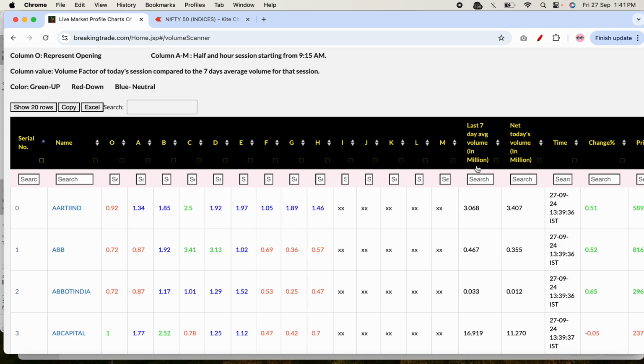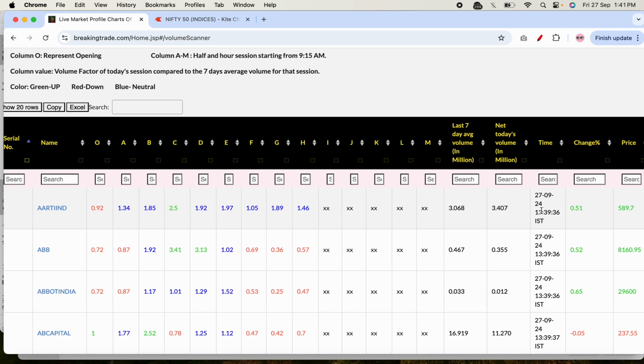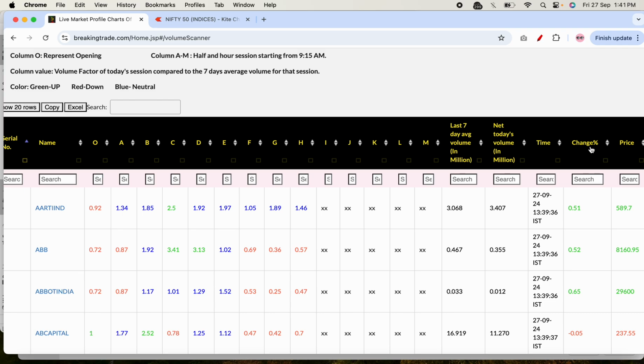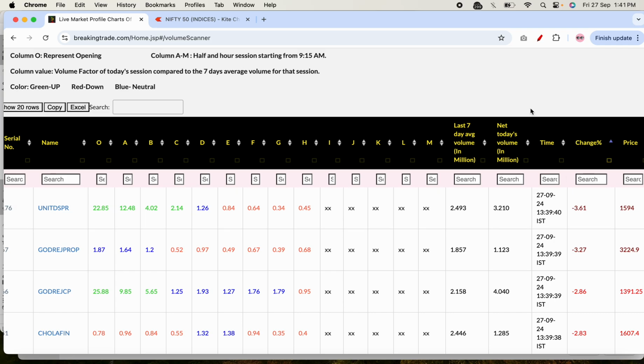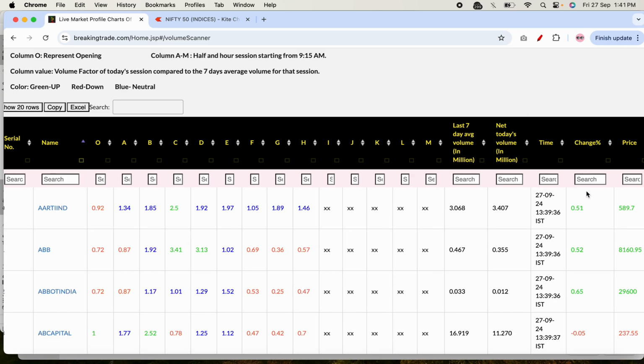This quantity is in millions. For last 7-day average volume it is 3 million, and today it's around 3.4 million, about the same. This is the time when the scanner was last scanned. And this is the change percent, how much the stock has changed in the day, and this is the current price. So it is clear what these columns represent.